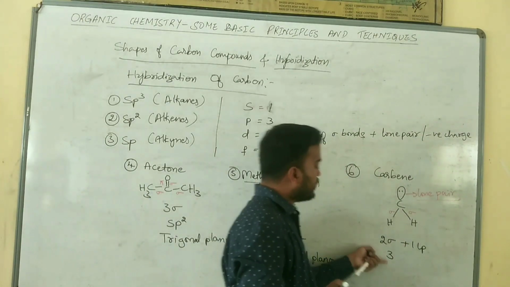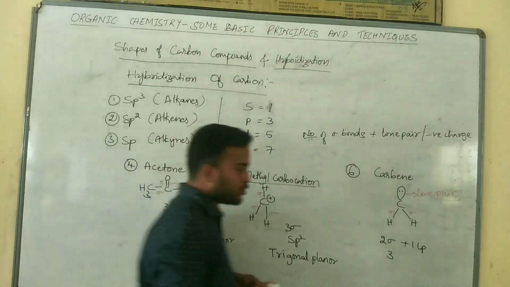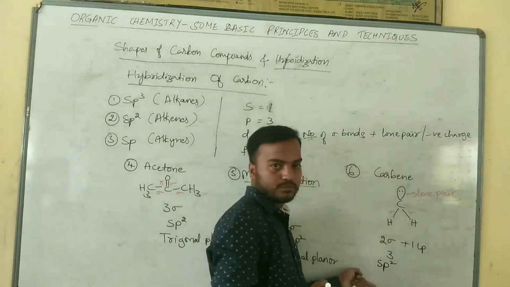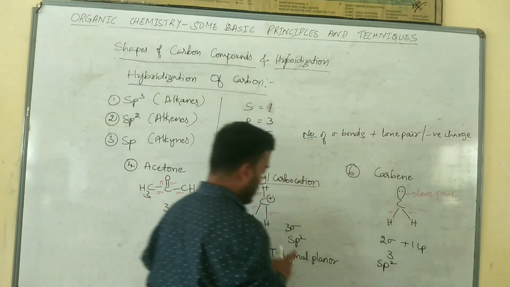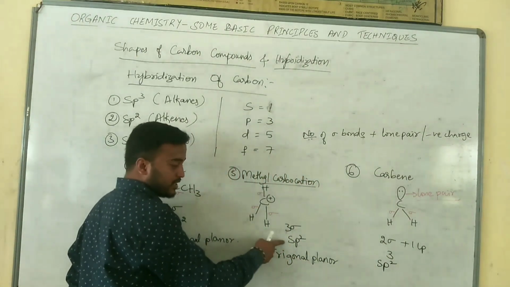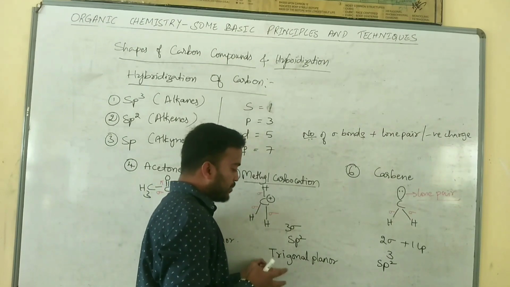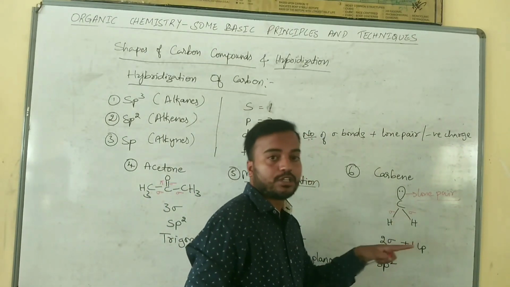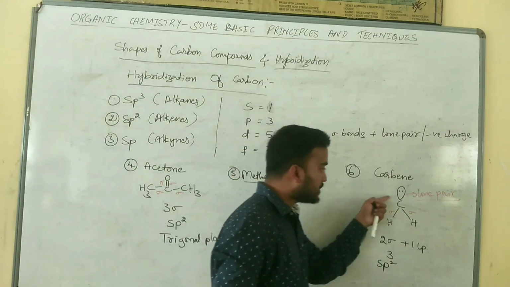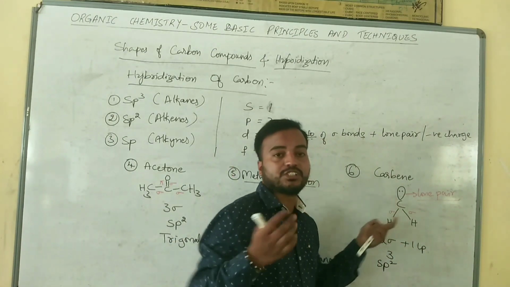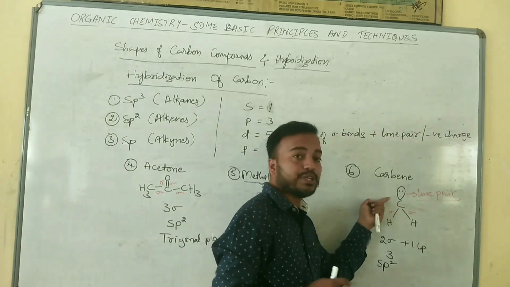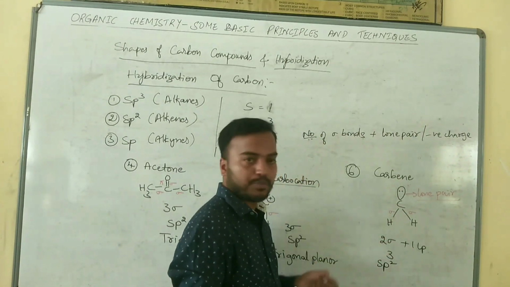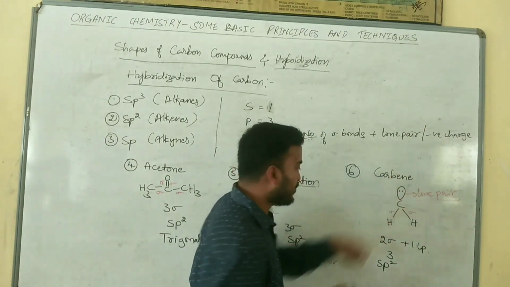So 2 plus 1 is 3. So 3 means the hybridization should be sp2. But sp2 hybridization means the shape is trigonal planar. But in this case, the shape is not trigonal planar. The presence of lone pairs changes the geometry, or the shape of the molecule. So the shape looks like a V shape.